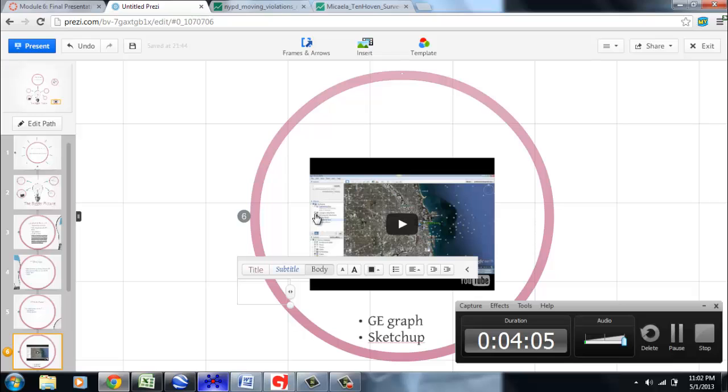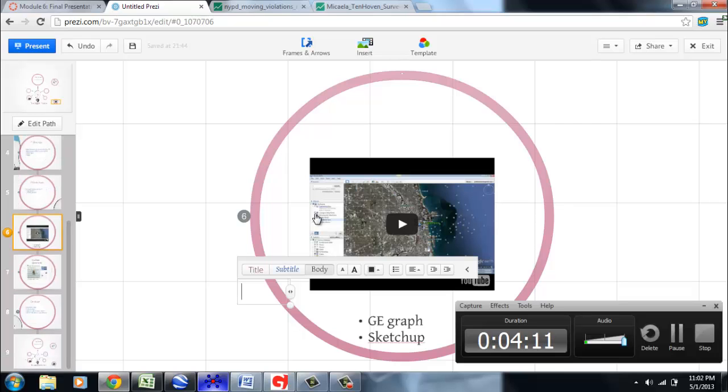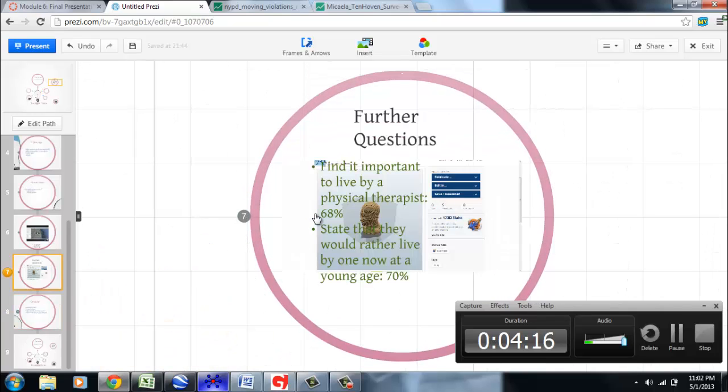The next point that I want to show is I asked them a few more final questions, and on this slide I wanted to show the bare essence of a raw question. So I used my 1-2 3D image of a head, and I found that 68% of my participants found it important to live by a physical therapist either now or in the future, and 70 of them said that they would rather live by a therapist now rather than in the future.